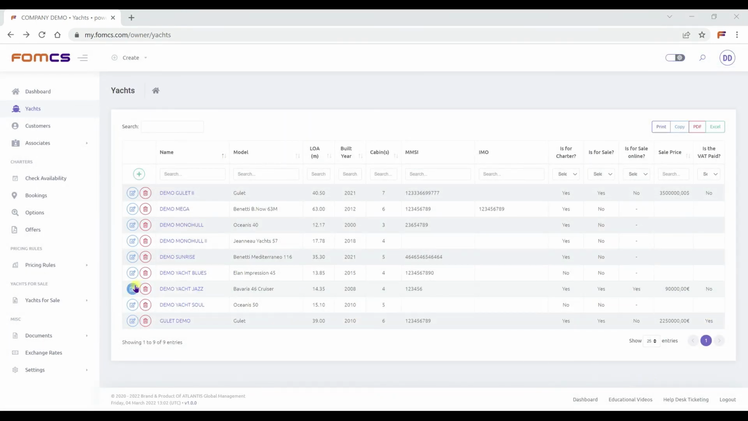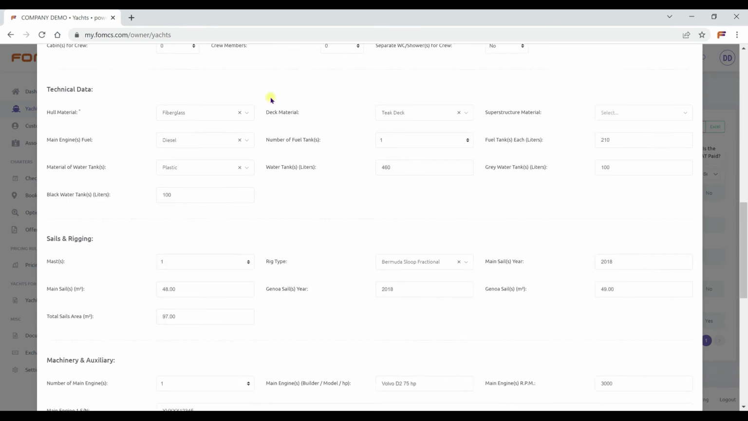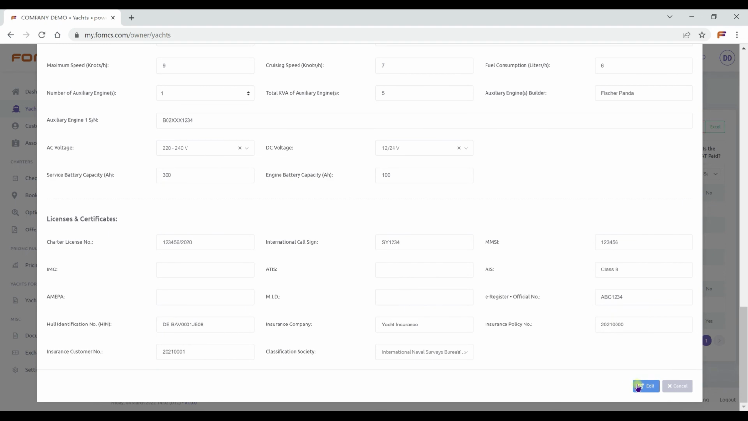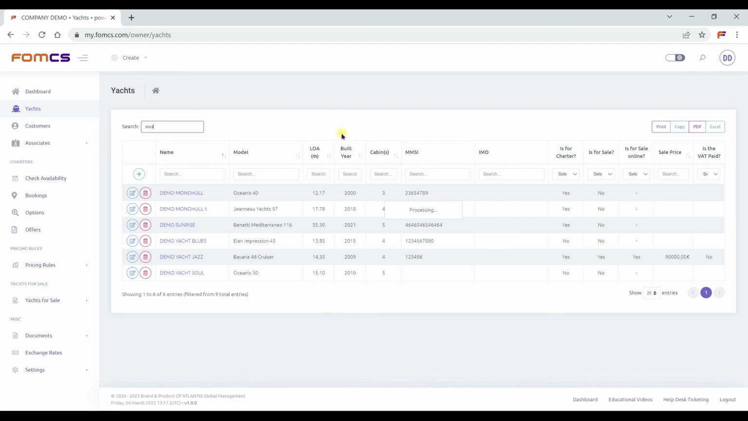After you have created them, you can review and edit the selected yacht from here. Make the changes as you see fit. Then click on Edit to apply the changes. Delete the selected yacht from here. Use search function to reach specified information.